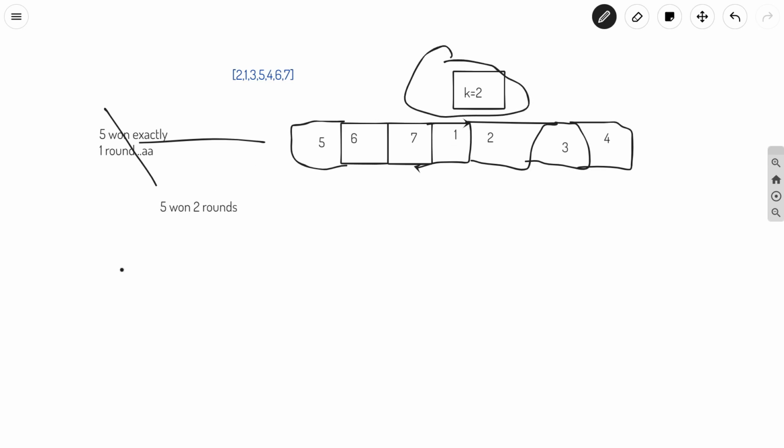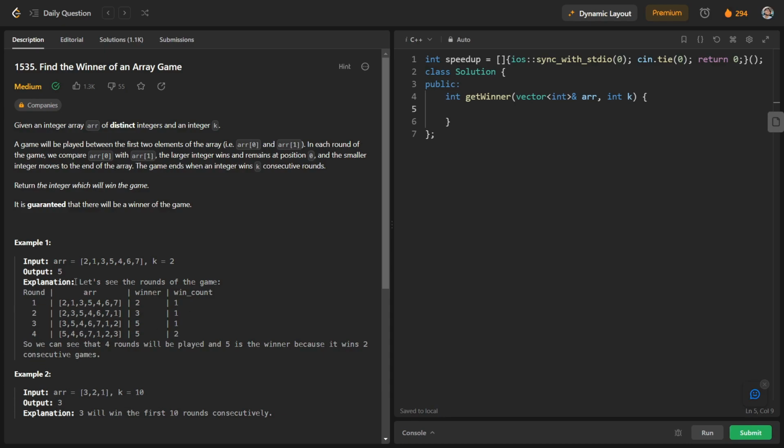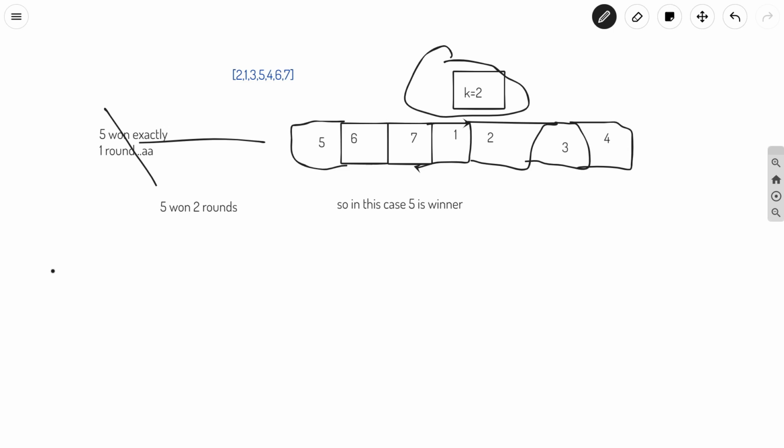So for this case 5 has won exactly k rounds, which means 5 is the winner. So in this case 5 is the winner, so our answer will be 5. Let us see whether the answer is 5 or not. You can see that yes, their answer is 5. So now let us have a look at how we can solve this question.